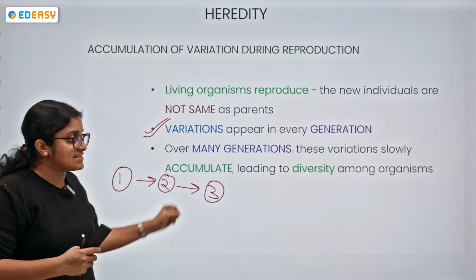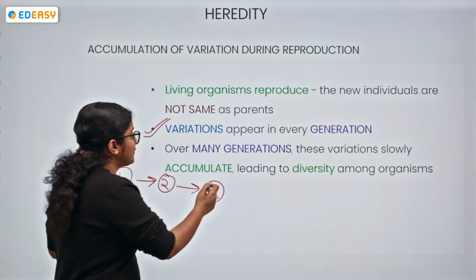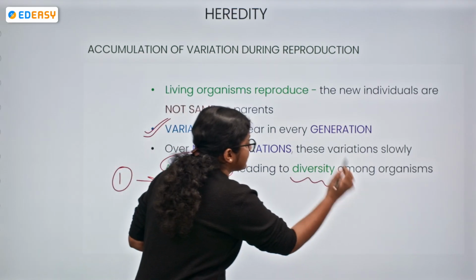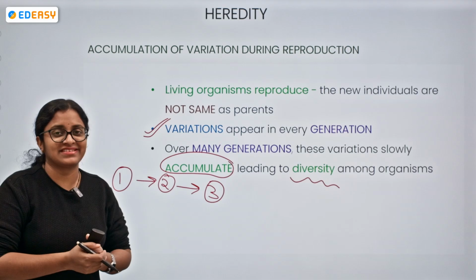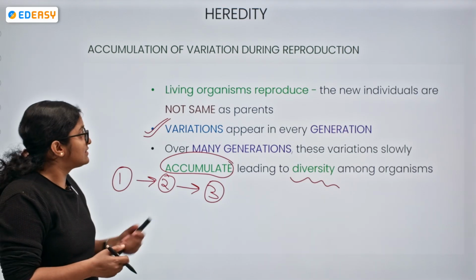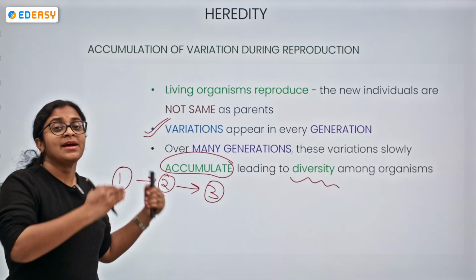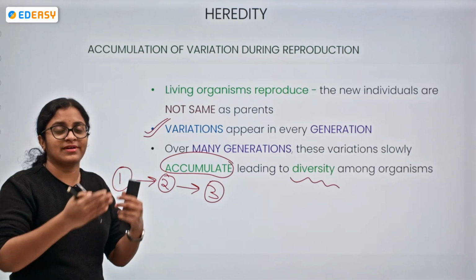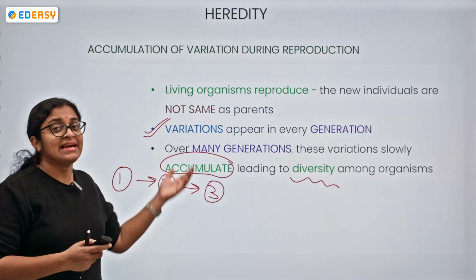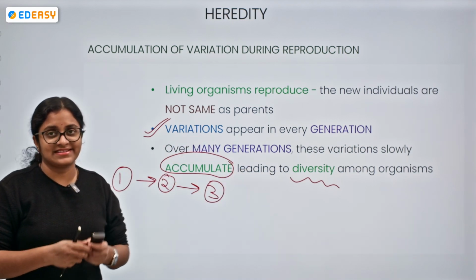Over many generations, the variations accumulate, and because of this accumulation of variation, there is diversity among the organisms. Now I've got the point how diversity arises: the accumulation of variation during reproduction happens as it moves from one generation to another. Over many generations, if the variations persist, the accumulation leads to diversity among living organisms.